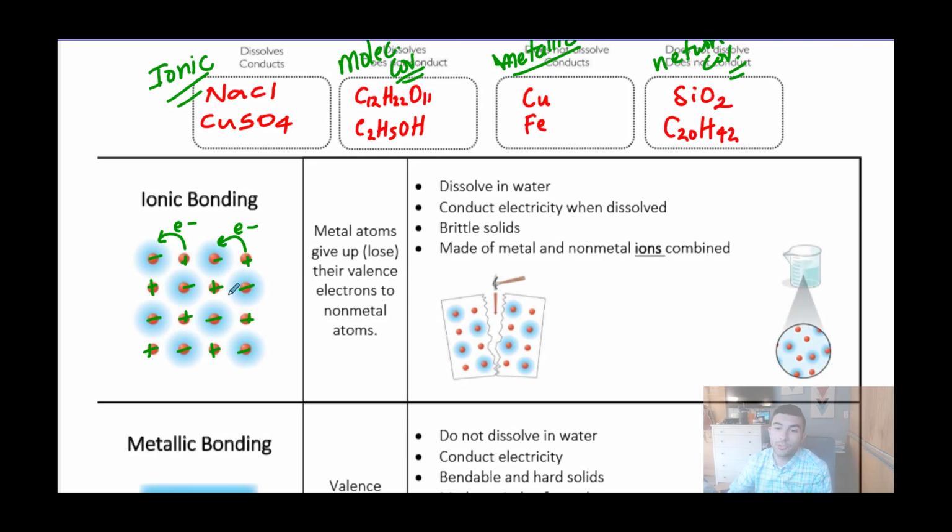They will conduct electricity only when dissolved. So an important property for ionic substances is that as a solid they do not conduct electricity, because for electricity to flow through a substance there needs to be moving charge.